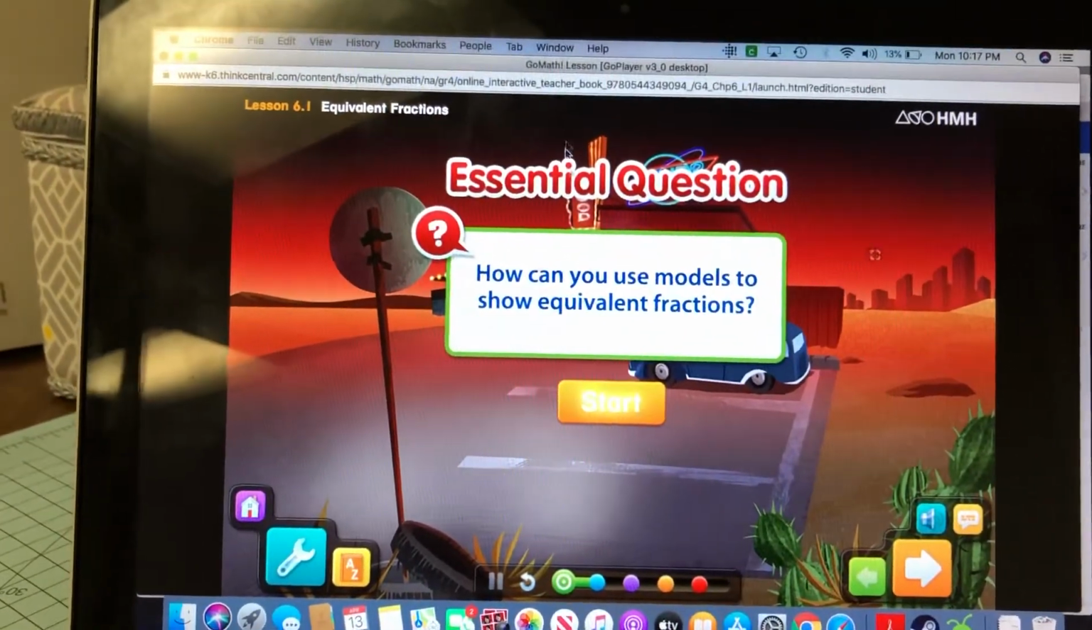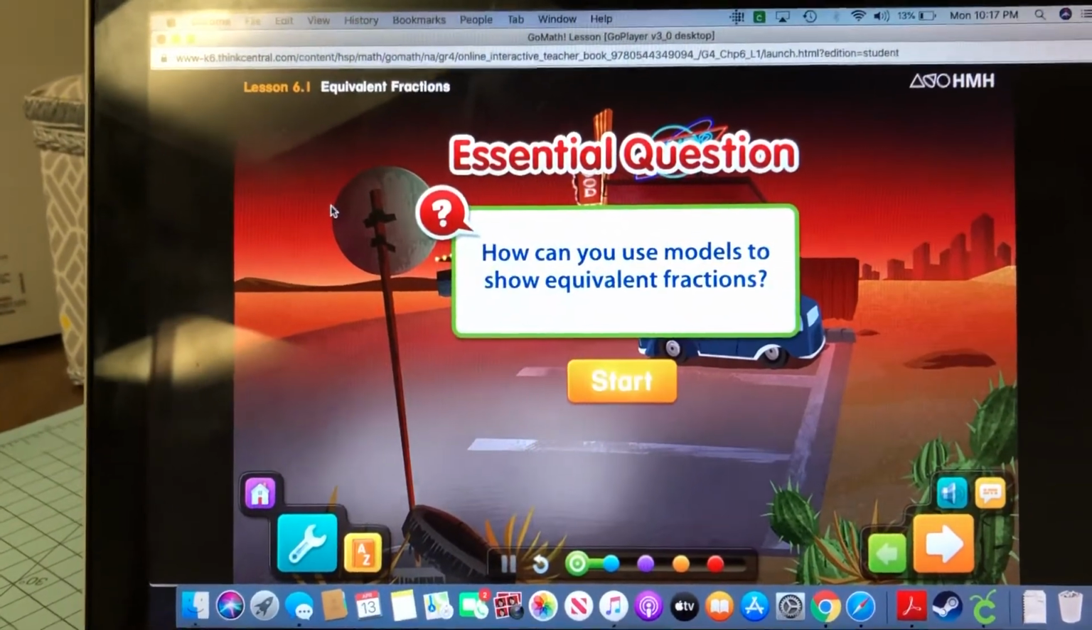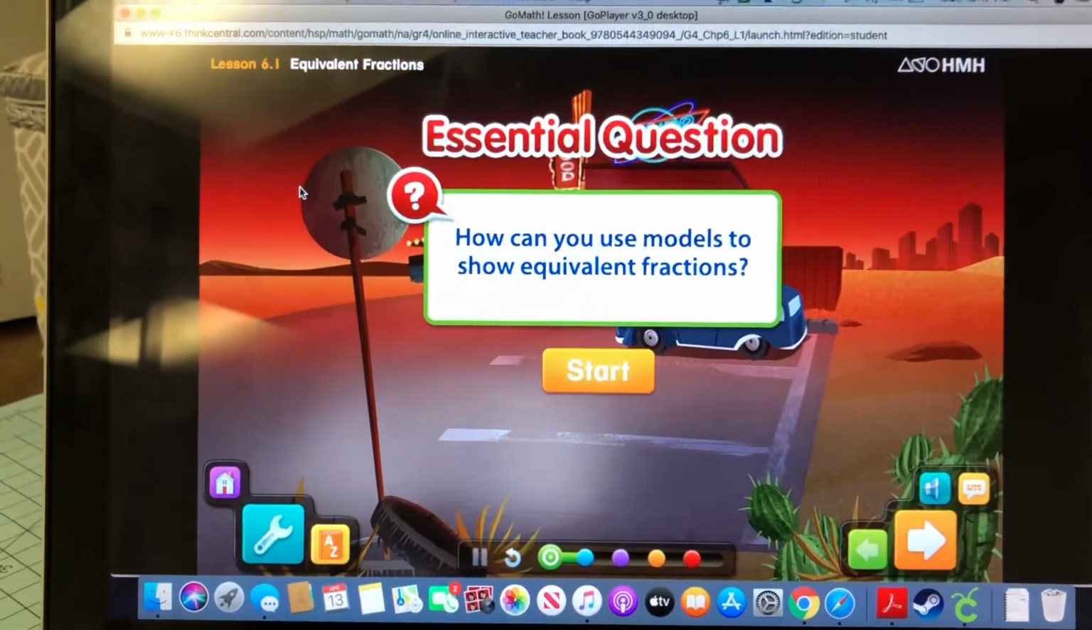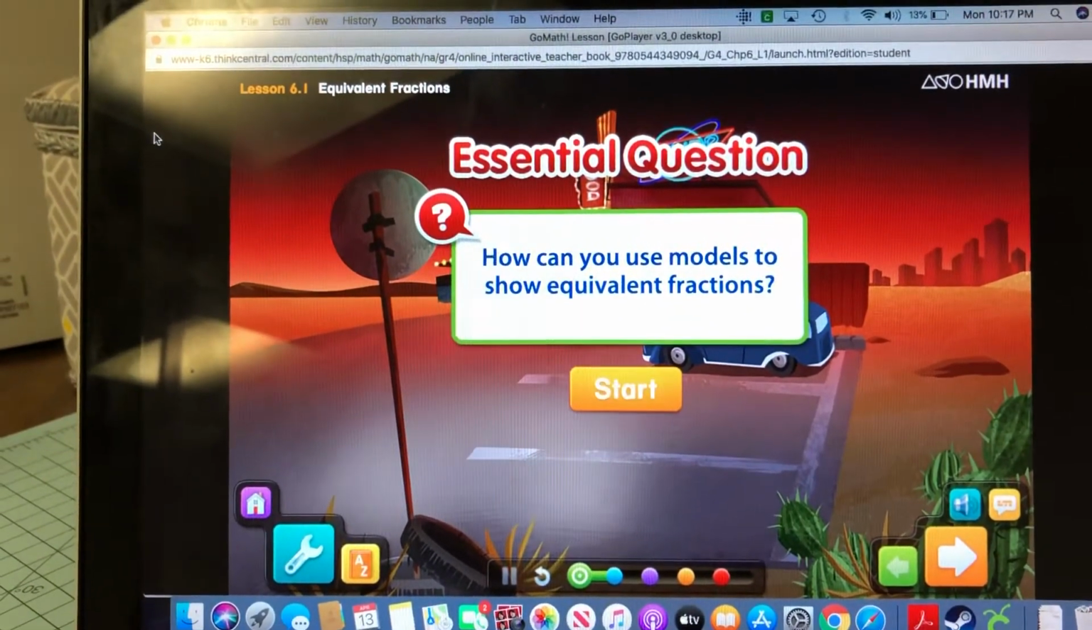Okay, so that is your Go Math lesson. When it says to do lesson 6.1, equivalent fractions, on your interactive student edition, that's the one that we're talking about right there.